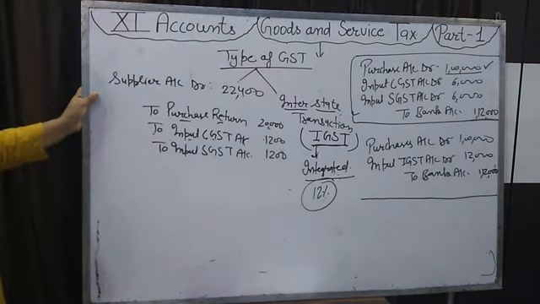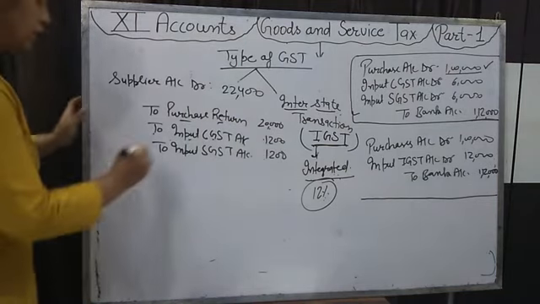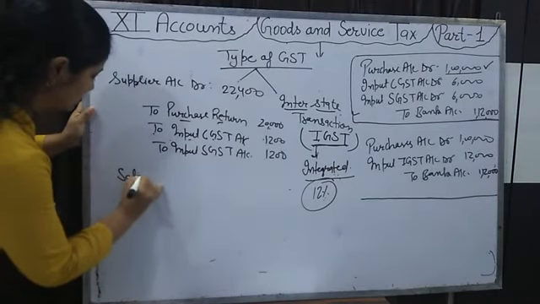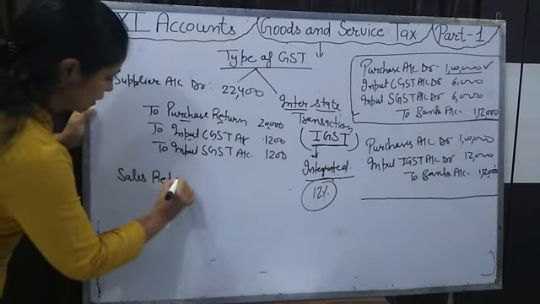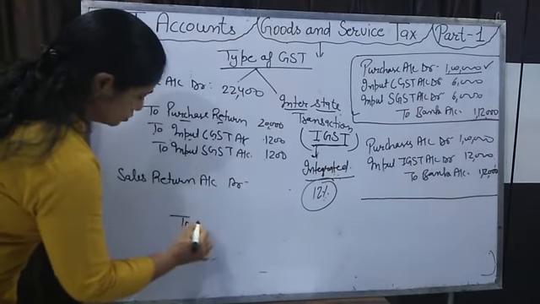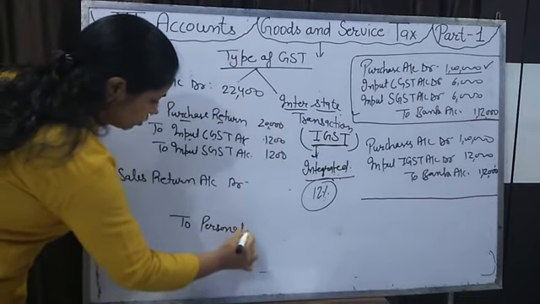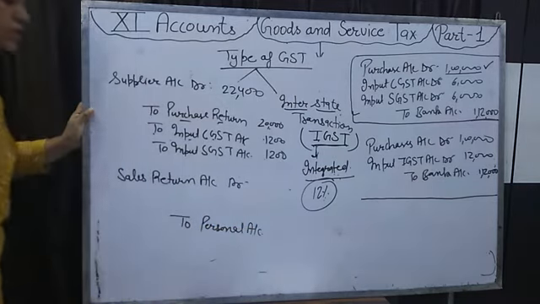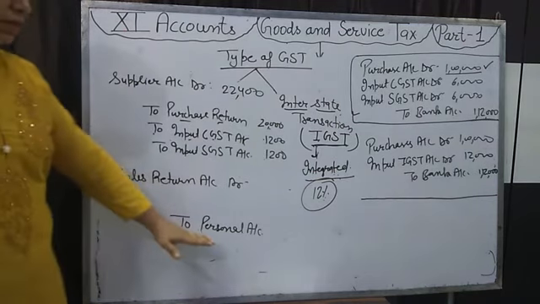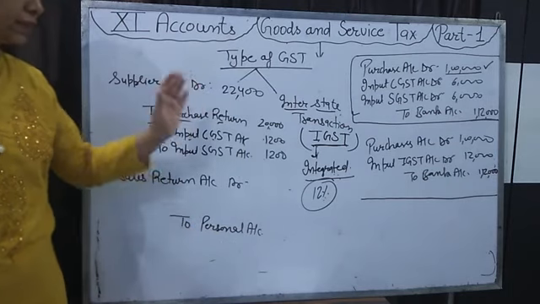Fine. Like in the entry of sales return also, which entry will we pass for the sales return? Sales return account debit to our customer account. That name is given to you, because you know that for sales return and purchase return in a credit transaction, the amount will not be paid back at the time of return.